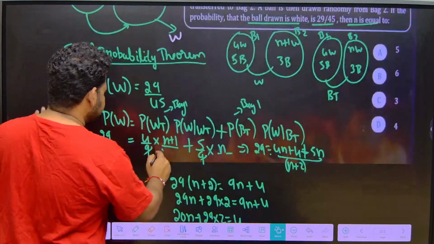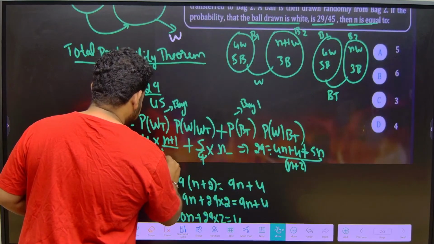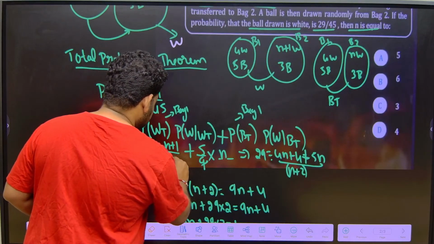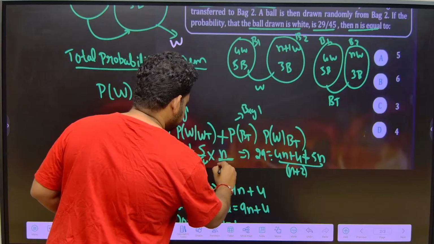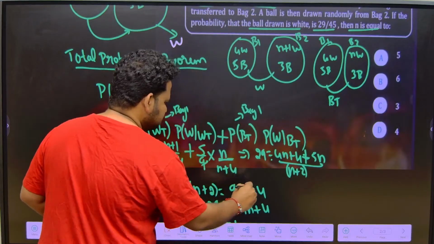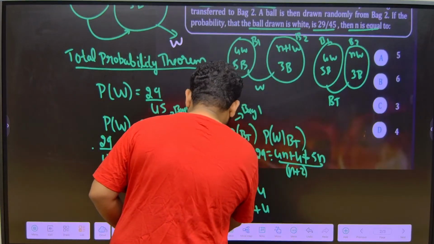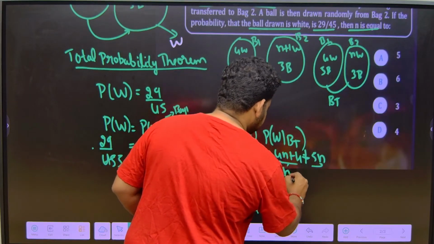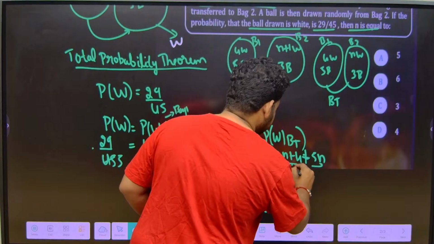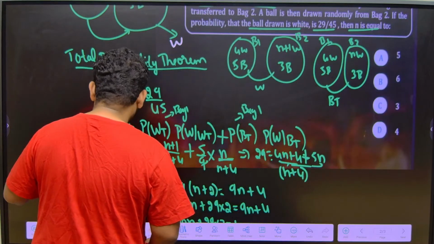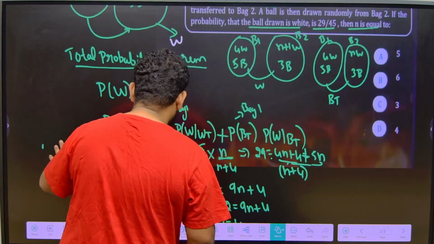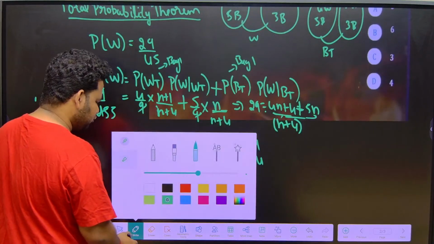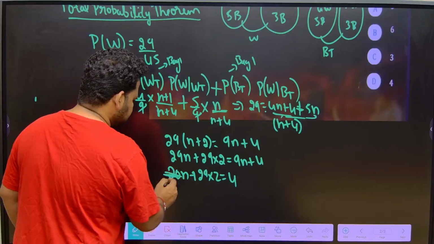So what should I take here? N plus 1 divided by n plus 4. So this should also be n plus 4. Now let us rewrite this again. Total is not n plus 2, that is not 2 balls; there are 4 white balls in bag 1.